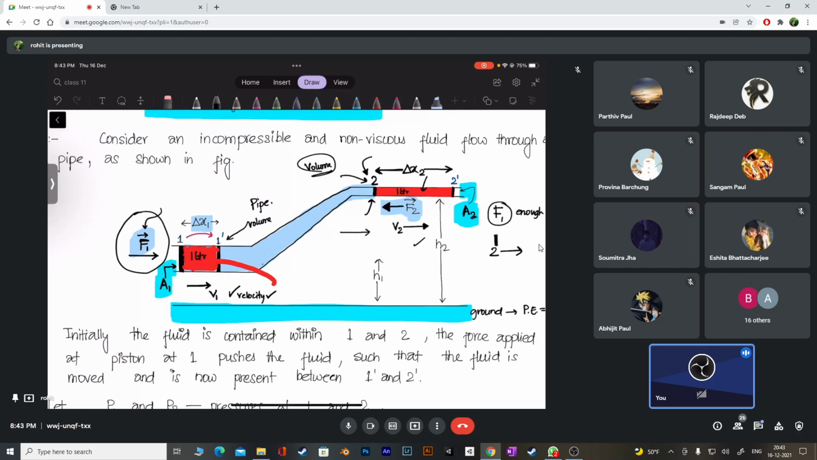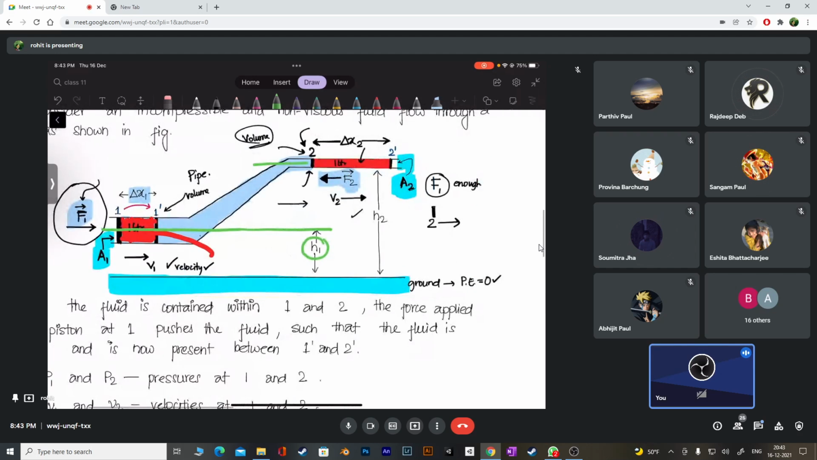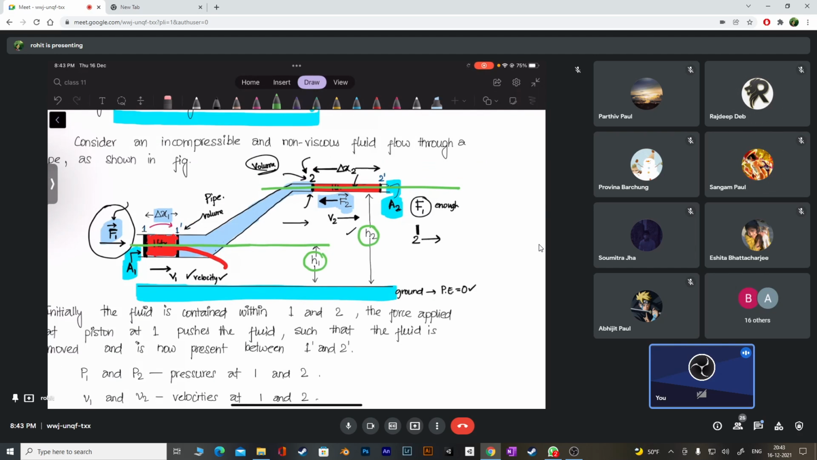Okay, I want to bring this one now. Okay, let me use green. The level of this first cross section 1, how much height are we taking? H1. Okay, and the level of this, what do you think, how much am I going to take? H2. Okay, so now I'm going to compare number 1 and number 2.